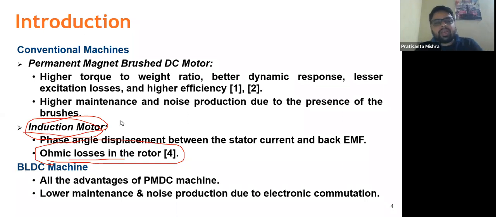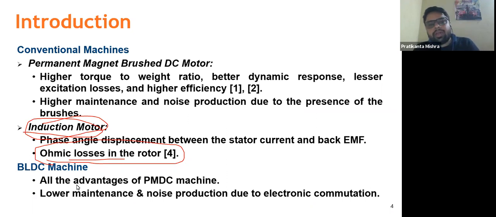So to overcome these problems, the BLDC motor was introduced. It is a very early concept, but it was actually realized when power electronic switches came into the scenario.